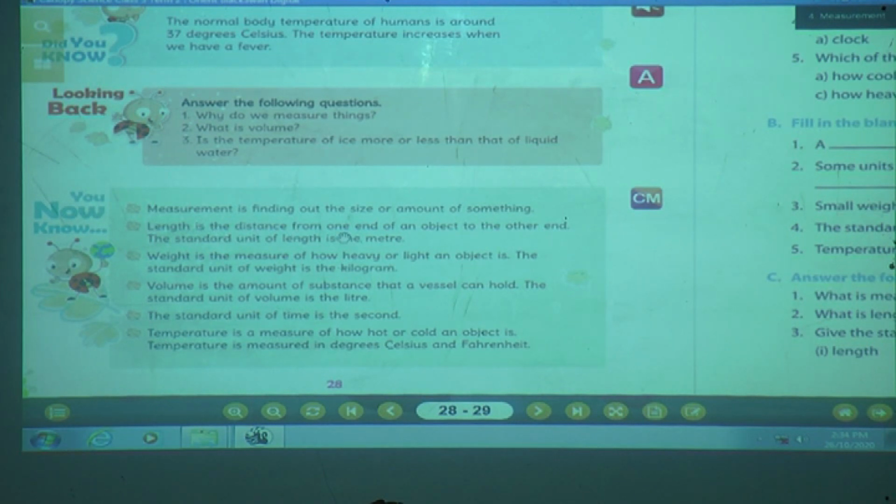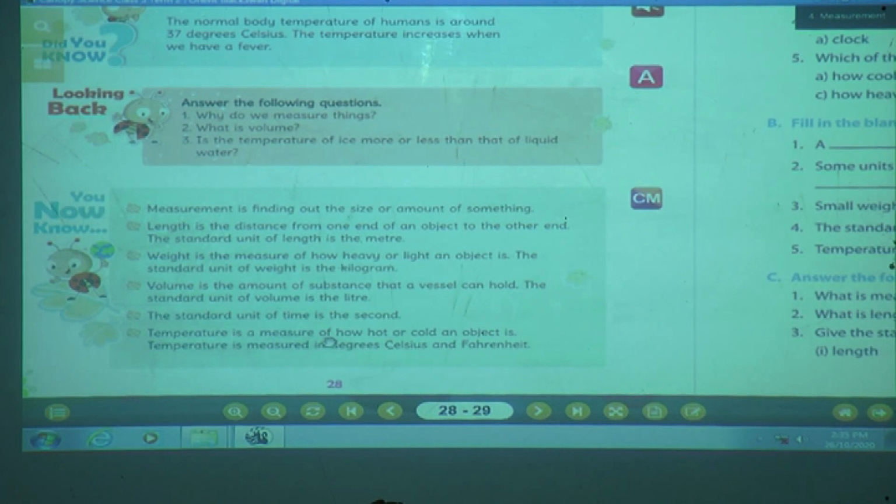Length is the distance from one end of an object to the other end. The standard unit of length is meter. What is the standard unit of length? Meter. The weight is the measure of how heavy or light an object is. The standard unit of weight is kilogram. The volume is the amount of substance that a vessel can hold. And what is the standard unit of volume? Liter. And the standard unit of time is second.